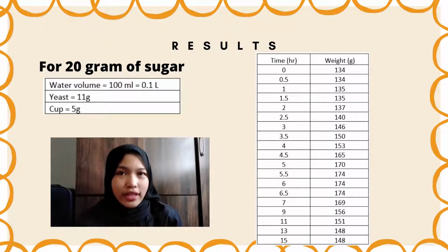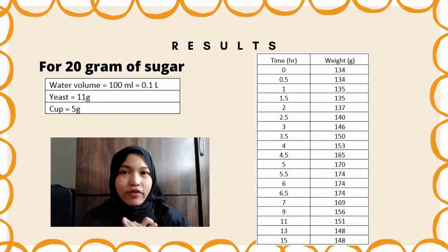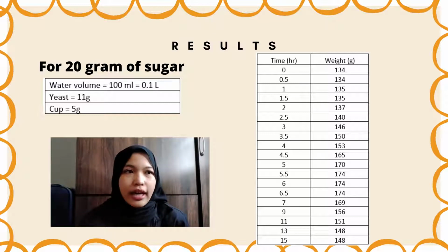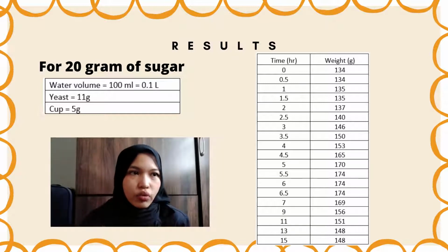Next is the result of the experiment. For the first, 20 gram of sugar, we use 100 milliliter of water, 11 gram of yeast, and 5 gram of cup. At the initial time 0, the weight of the mixture is 134 grams, and the weight increased until it reached 174 at time 5.5 hours.